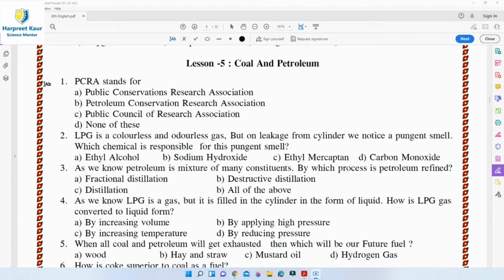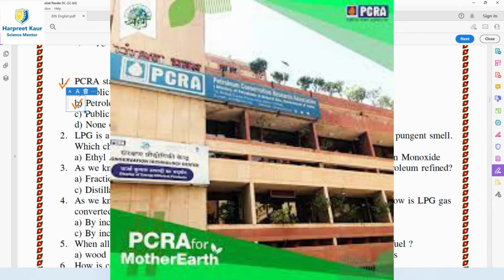Coming to question 1, the first question is: PCRA stands for. So the full form of PCRA is Petroleum Conservation Research Association. So option B is the right answer for this. PCRA advises people on how to save petrol or diesel while driving vehicles.